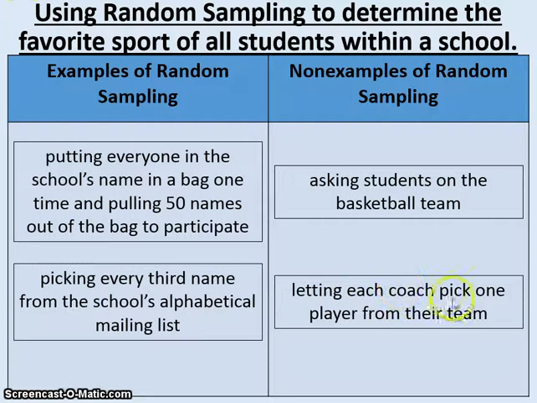Letting each coach pick one player from their team would give more variety than the first option, but it would not include every single person in the school, because remember, that's our population, the school, and not everyone in a school plays a sport. So these are examples of non-random sampling because they would be very biased to certain groups of people.